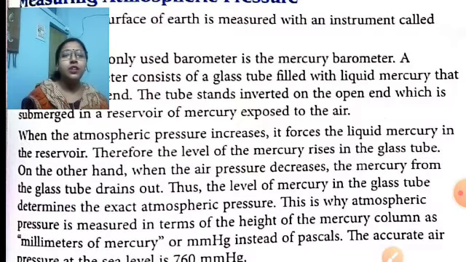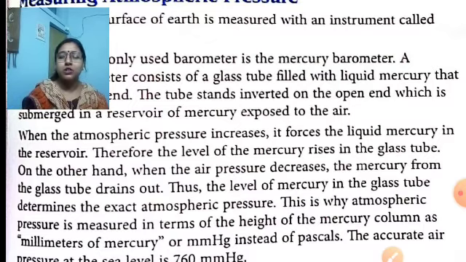When the atmospheric pressure increases, it forces the liquid mercury in the reservoir. Therefore, the level of the mercury rises in the glass tube. On the other hand, when the air pressure decreases, the mercury in the glass tube drains out. Thus, the level of mercury in the glass tube determines the exact atmospheric pressure. So, according to the level of mercury, we can predict the atmospheric pressure.